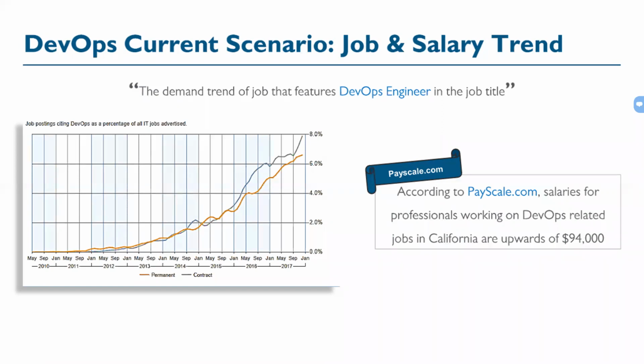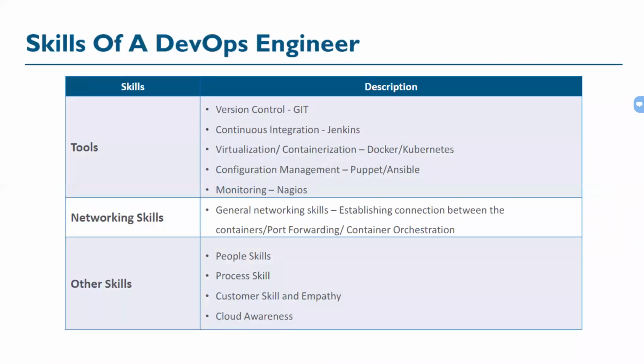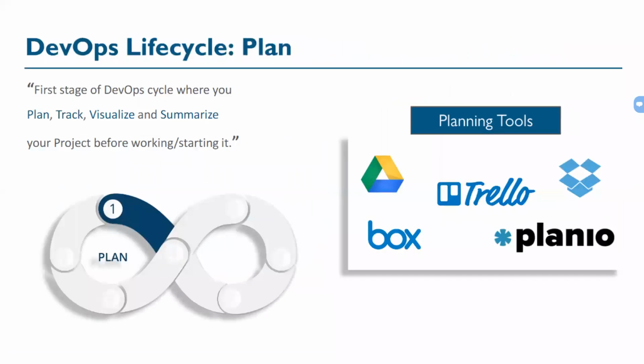We'll see what the skill set of a DevOps engineer should be, whether they require any coding knowledge or development knowledge or not. We'll also see which tools a DevOps engineer is required to know and understand very clearly.